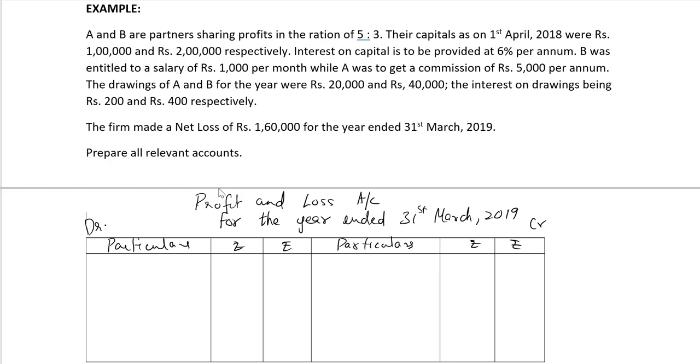Now this loss has to be brought down to the debit of the profit and loss account. Loss brought down, 1,60,000. Now this loss will be transferred to the P&L appropriation account. Loss transferred to profit and loss appropriation account.